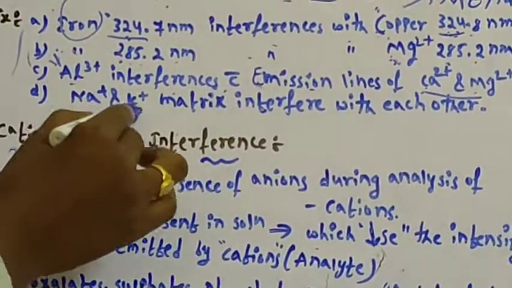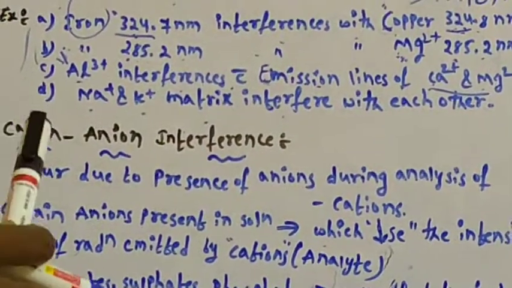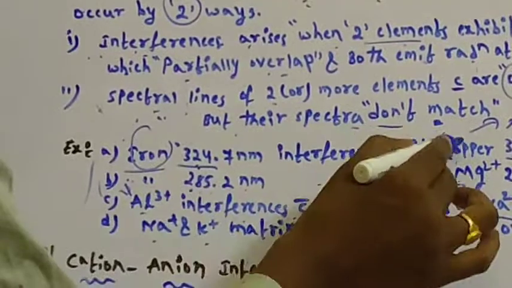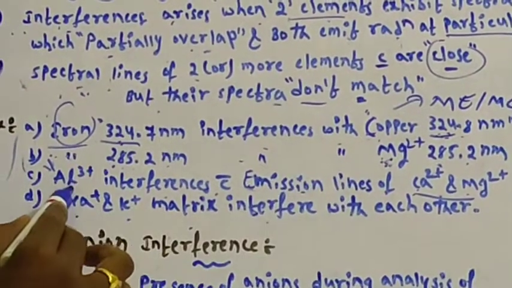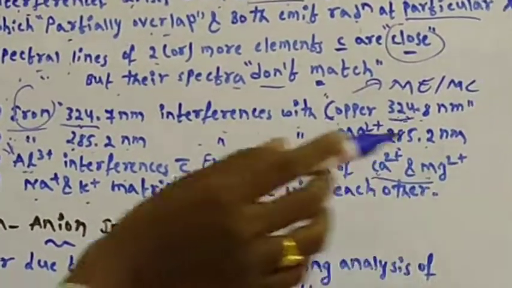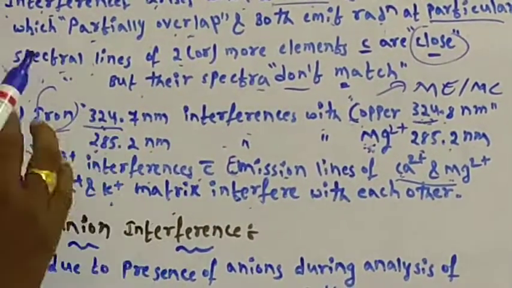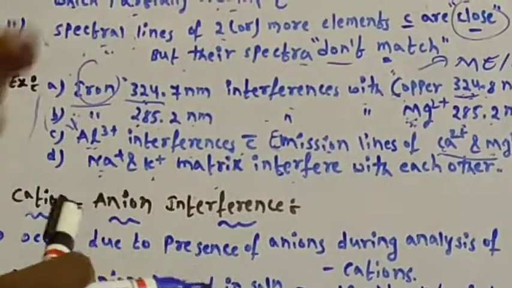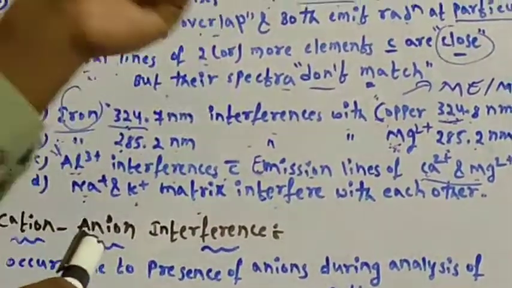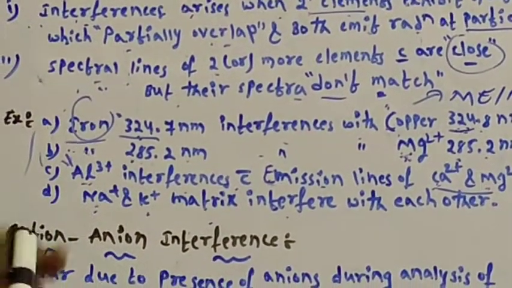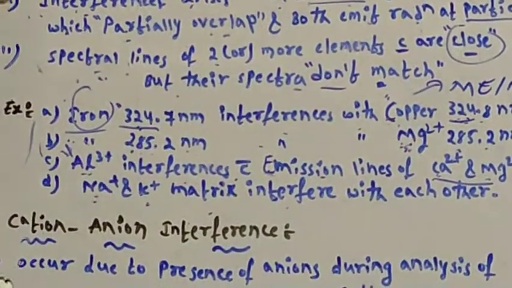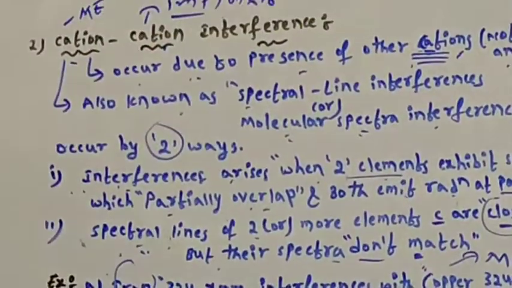Sodium and potassium matrices also interfere with each other. These are the best examples for cation interference. Iron, copper, magnesium, aluminum, calcium, sodium, and potassium are all cations. Here a cation is interfering with another cation. That is about cation interferences.